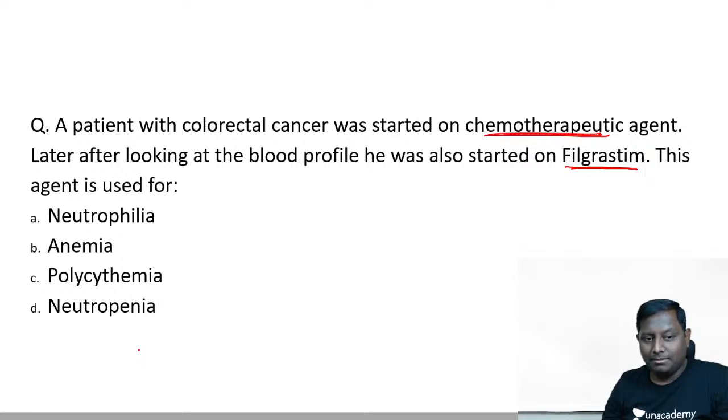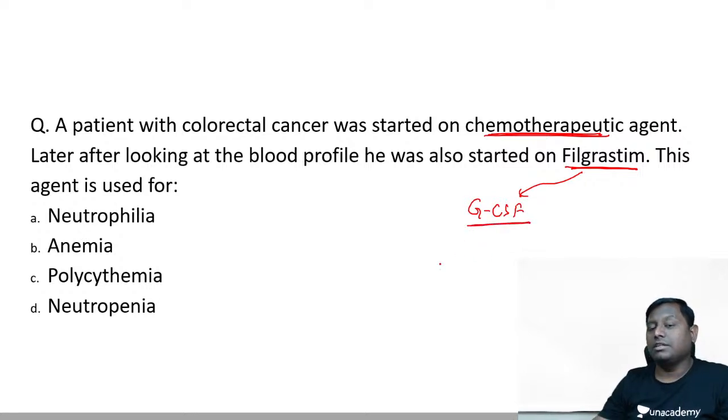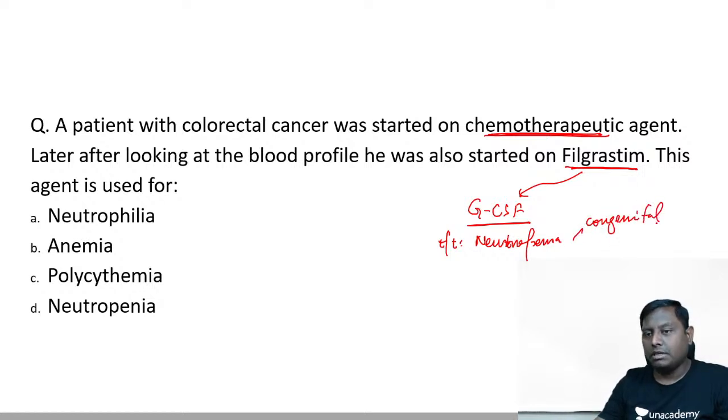Alright, so I think most of you are getting it very correct. So filgrastim, what is filgrastim, guys? It's one of the granulocyte colony stimulating factors. Mainly it is going to increase the level of granulocytes. So for the treatment of neutropenia, this could be congenital neutropenia, this could be chemo induced neutropenia. In congenital neutropenia also you can use it, and in chemo induced neutropenia.